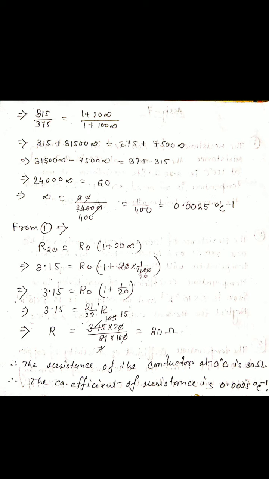Now in either equation 1 or equation 2, if we put the value of alpha, because it will be constant, we get R0 equals 30 ohm. So the resistance of the conductor, denoted by R0, the resistance at 0 degrees Celsius, is 30 ohm, and the coefficient is 0.0025 per degree Celsius. So just correct it here, that is not single R, that is R0. R0 represents the resistance at 0 degrees Celsius.